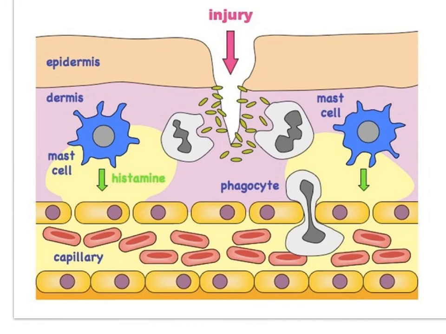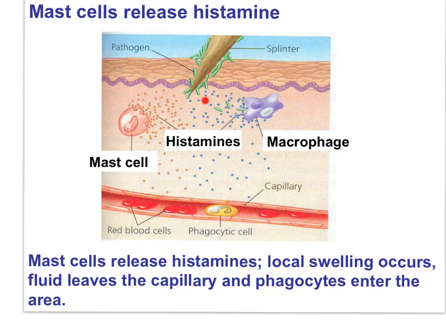In this image, notice the capillary is here and phagocytic white blood cells have left the capillary and entered the region of the wound. Histamines, released by white cells known as mast cells, cause the capillary to swell, bringing more blood to the wound area, and blood fluid, plasma, leaves the capillary to cause the area to become swollen.